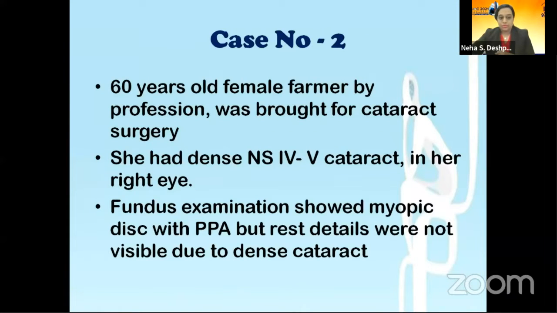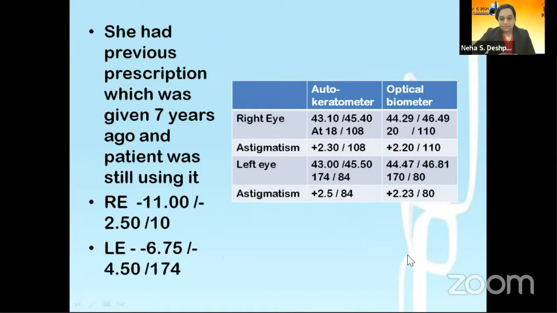This is case number 2. A high myopic patient, 60-year-old with NS4 cataract in one eye. And this is what I was trying to say. Whenever you use more than one instrument, like I use autokeratometer, optical biometer, manual keratometer, as well as topographer, the numbers will vary. This number is different, 43.10 and 44.29, they are different. But the astigmatism amount is going to be the same.